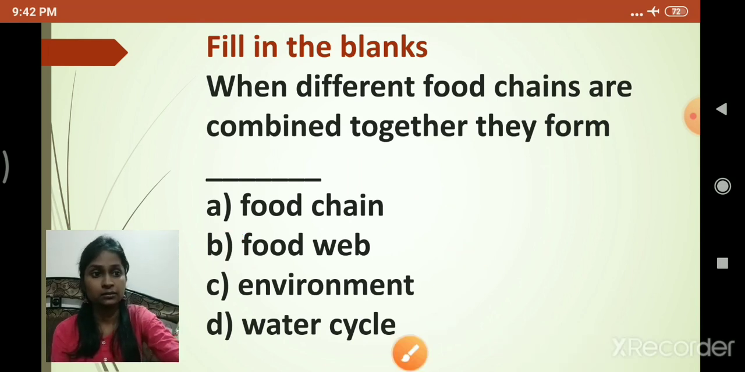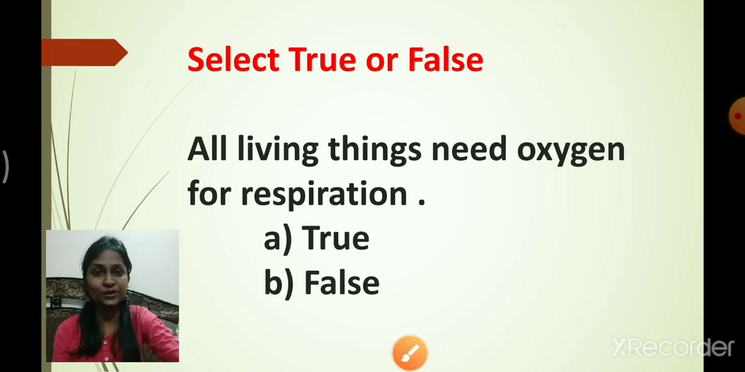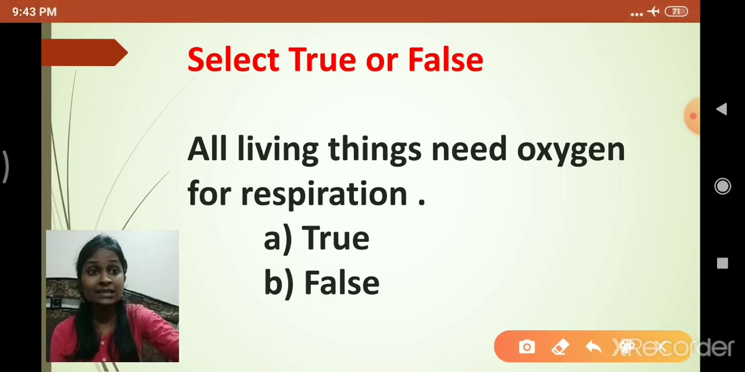Now after that, next question for your understanding. Select the true or false. Read the question carefully, students. What has been given? All living things need oxygen for respiration. Is it true or false? All living things need oxygen for respiration.